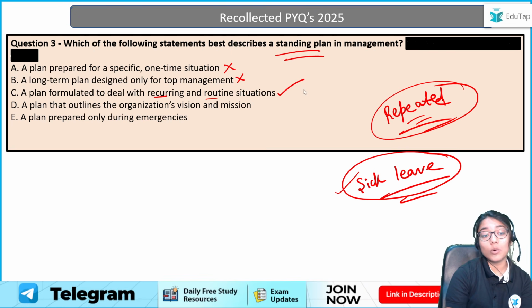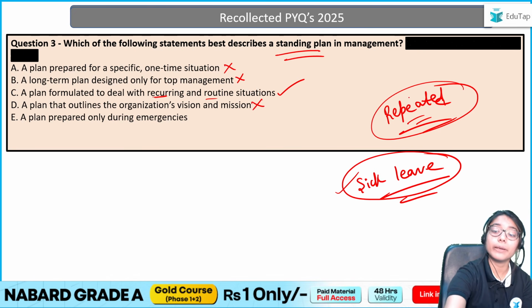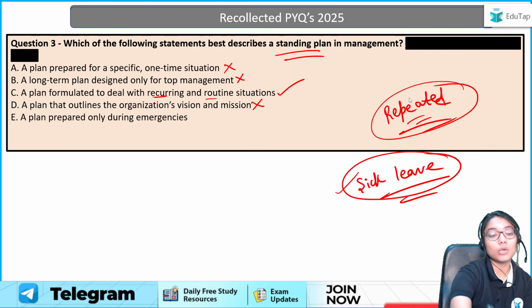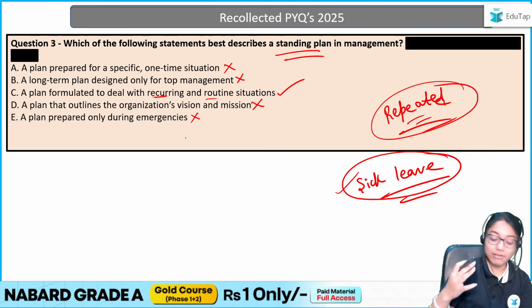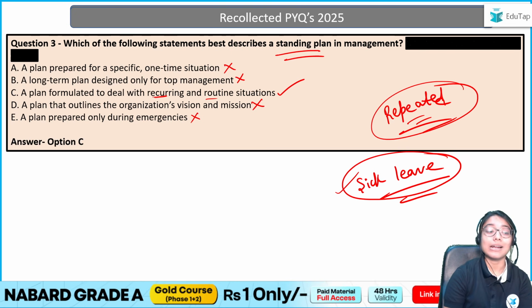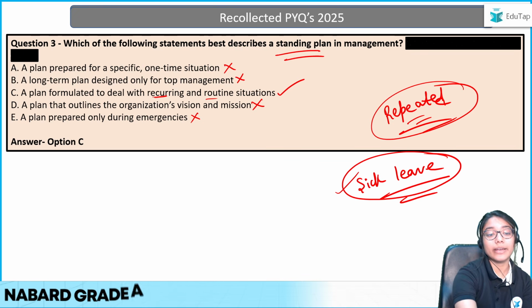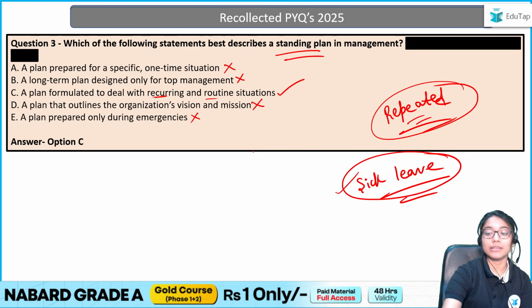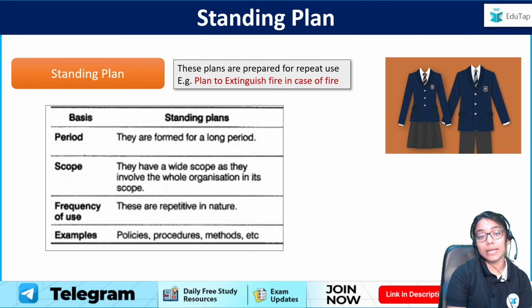A plan that outlines the organization's vision and mission. Is this statement true? No, because it's for repeat use only. Nothing about vision and mission is to be mentioned. And a plan prepared only during emergencies. Again, it is incorrect, because we have understood the crux of a standing plan is that it is for repeated use. So therefore, our answer is nothing but option C. That is a plan to deal with recurring and routine situations, which is nothing but a plan which you can use repeatedly.